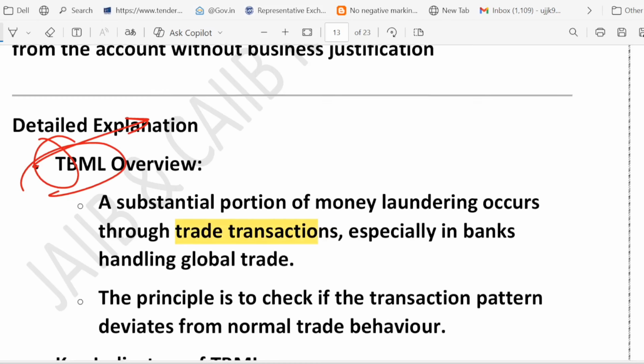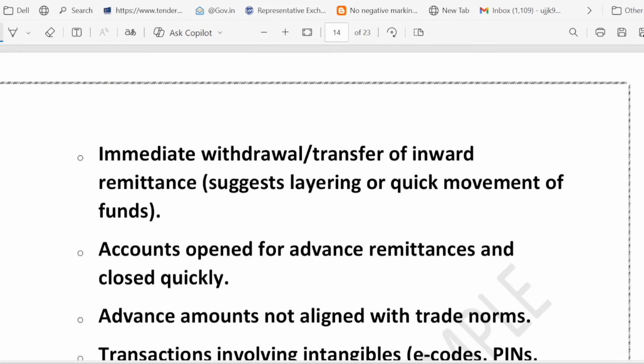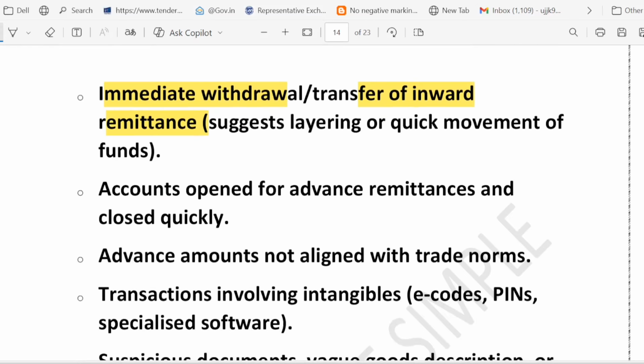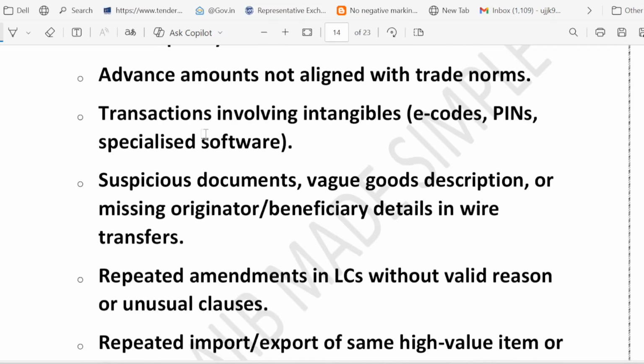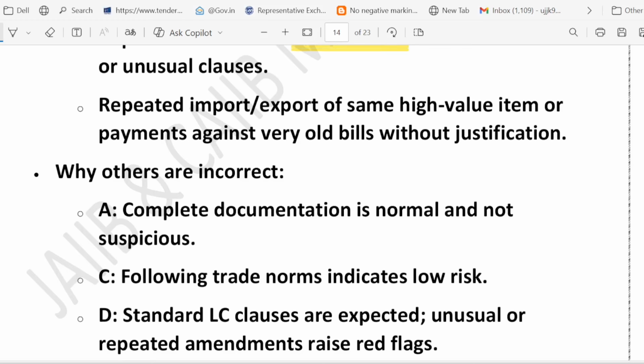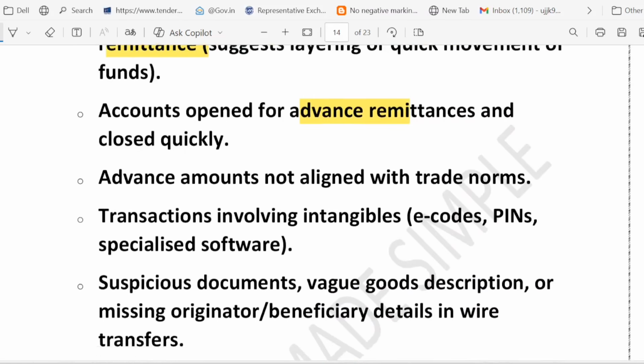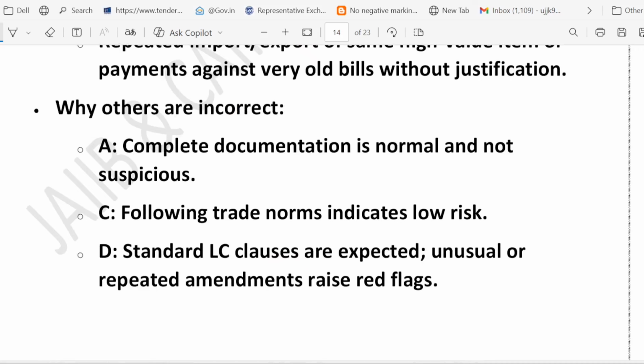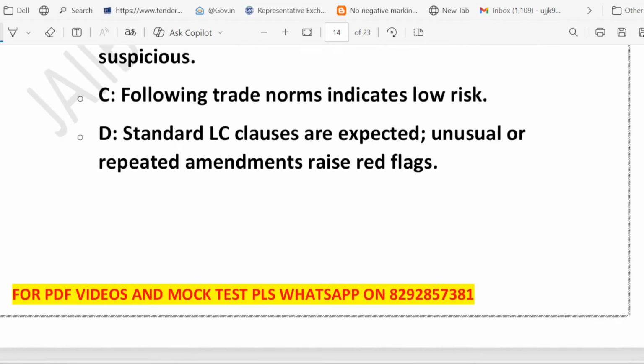What are the main indicators of TBML? First of all, quick, immediate withdrawal. This is one indicator. Then we have transfer of inward remittance. This is another indicator. Another sign can be suspicious documents, unusual LC amendment, or vague goods details. So the next time you see that money is moving faster than goods, think about TBML, right? TBML means trade but money laundered. That is how you can remember it.